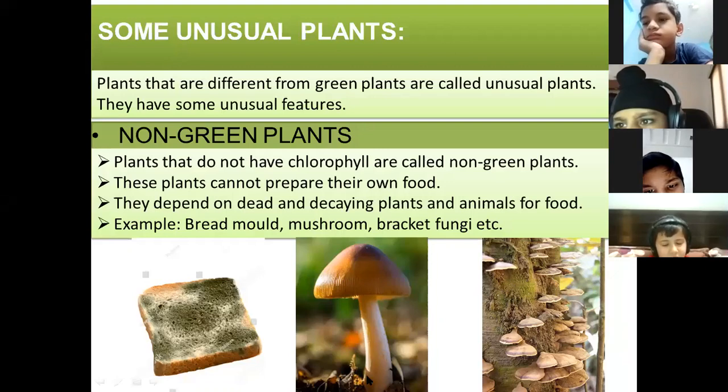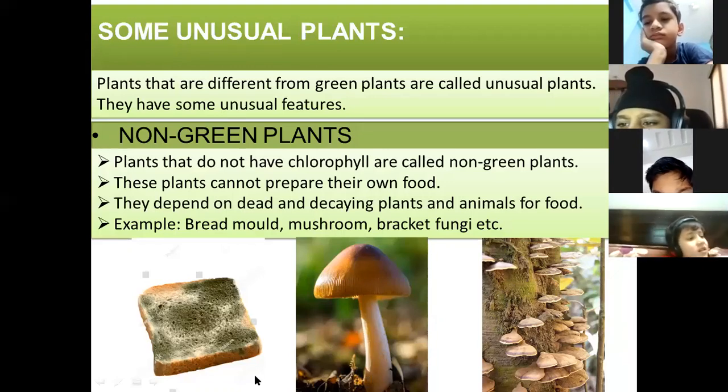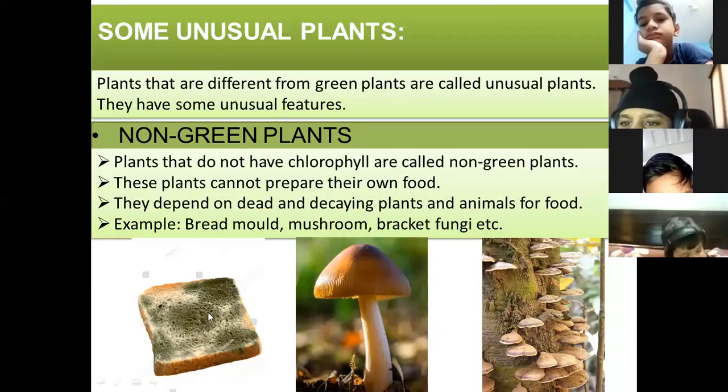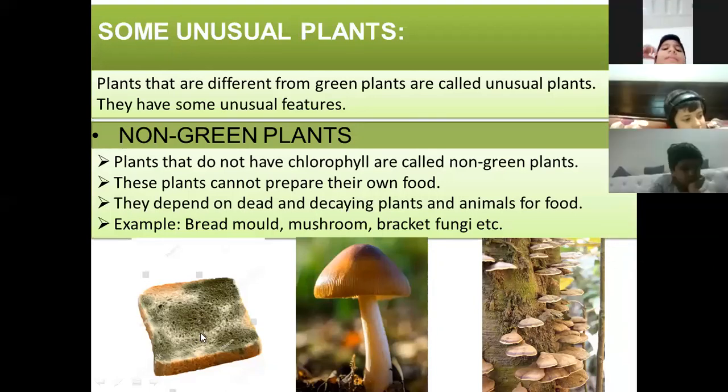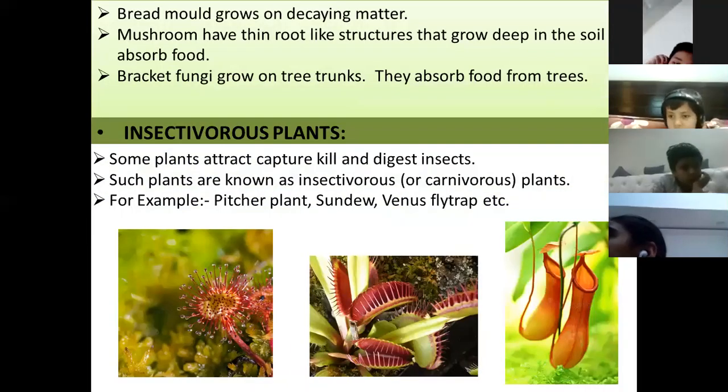Mushrooms have roots that go inside the soil and they get food from the soil. And this bracket fungi, this greenish part, grows on decaying matter. In this way, these non-green plants take their food.